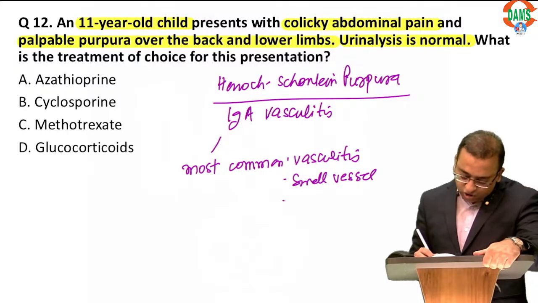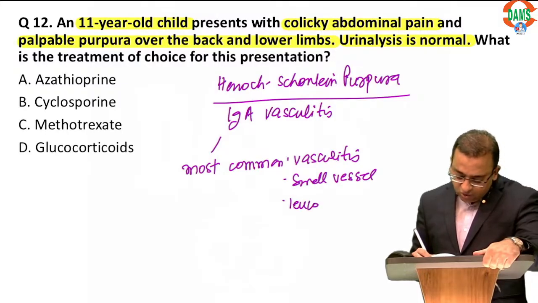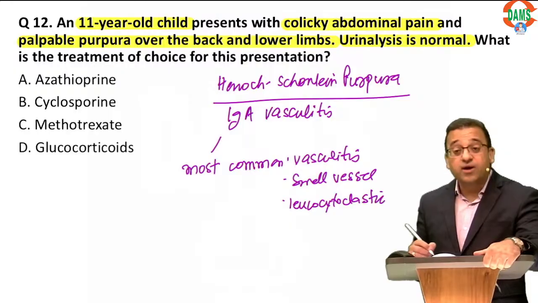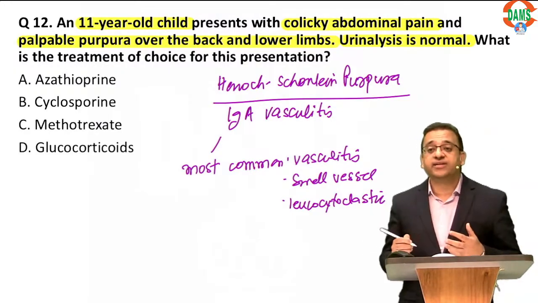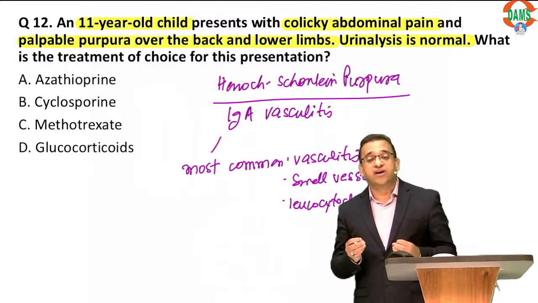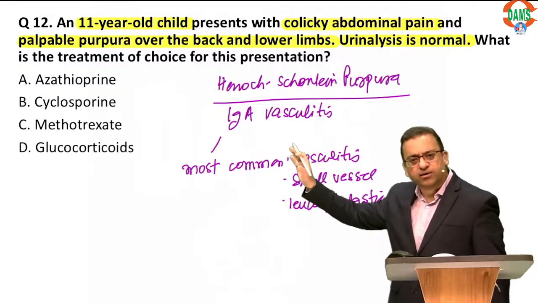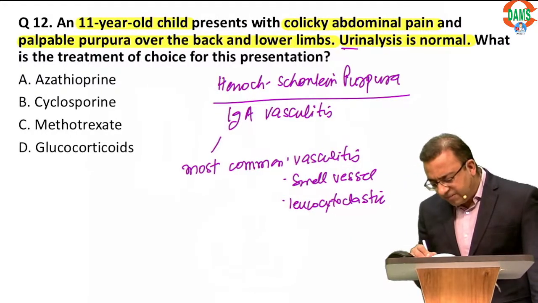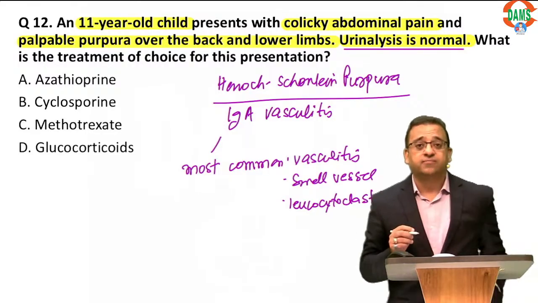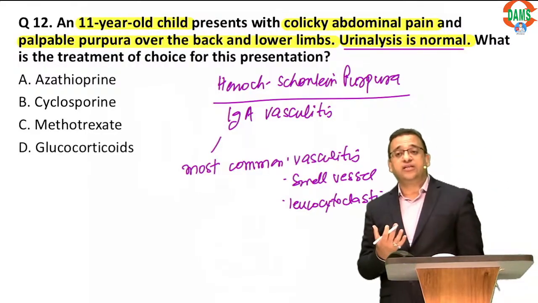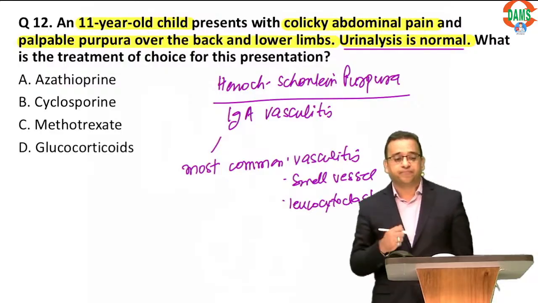And it is also the most common leukocytoclastic vasculitis. What do I mean by leukocytoclastic? It means that WBCs are invading the vessel wall. Now here kidney is normal, urine is normal. But remember, kidney may be involved in 30 to 50% of patients. So nephritis may be seen in 30 to 50% of these patients.